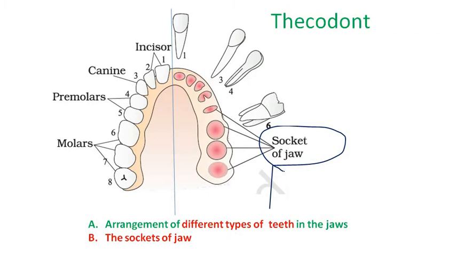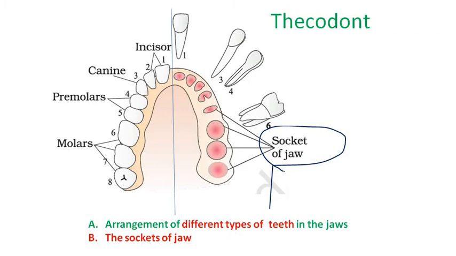Next, the majority of mammals, including human beings, form two sets of teeth in their life. This type of dentition is known as diphyodont.